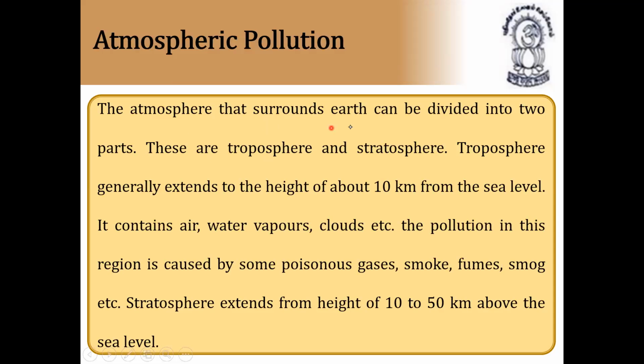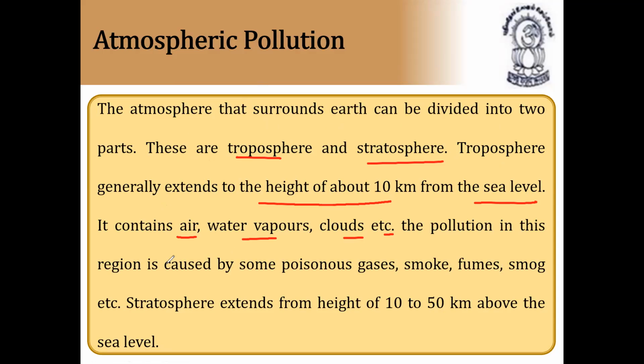The atmosphere that surrounds Earth can be divided into two parts: the troposphere and the stratosphere. The troposphere generally extends to a height of about 10 kilometers from the sea level. So we are in the troposphere. It contains air, water vapors, clouds, etc.